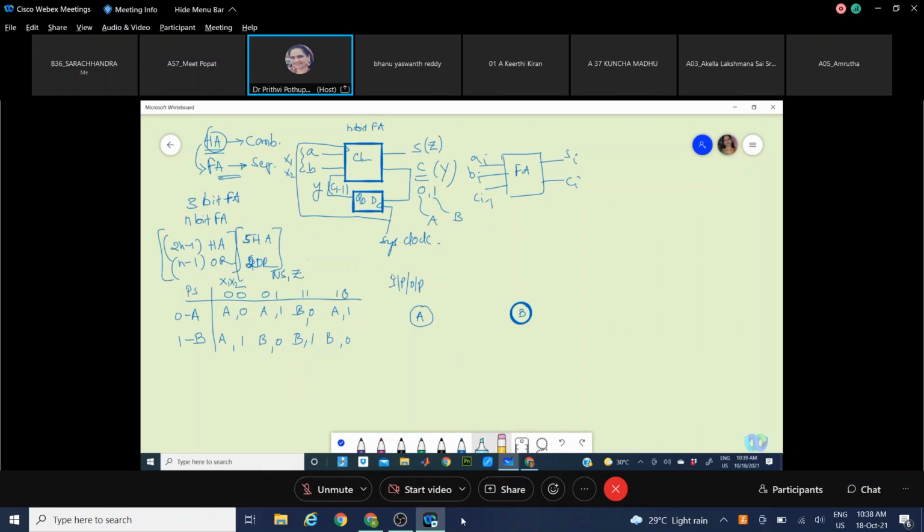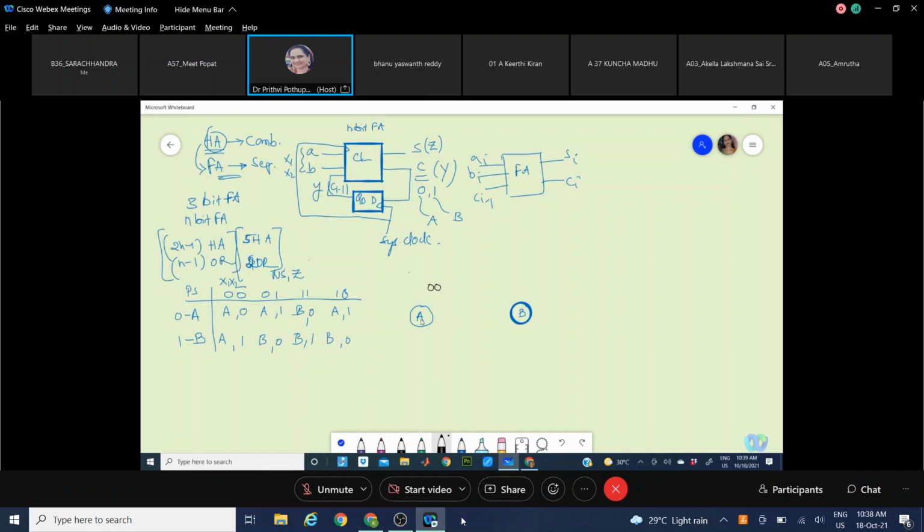Okay, see here, this one in state A means it is with a carry of 0. When the input is 0, 0, what is the carry value? 0 only, no?